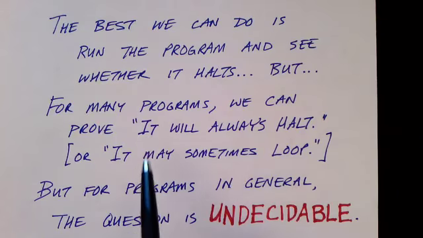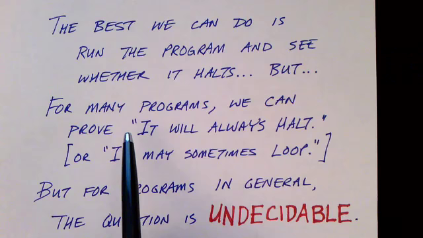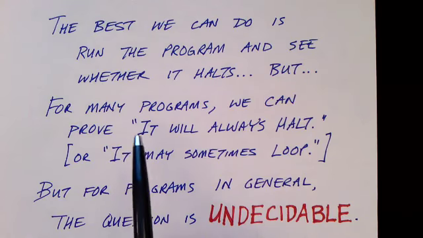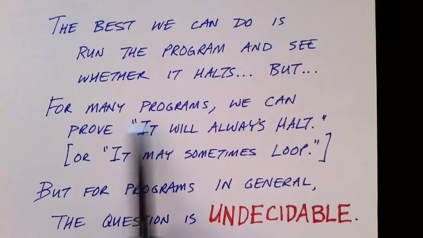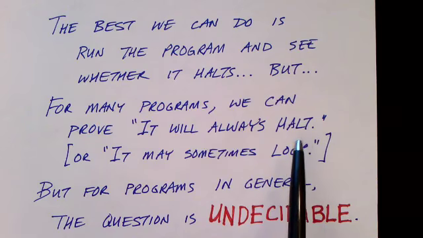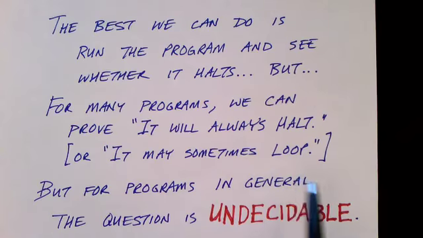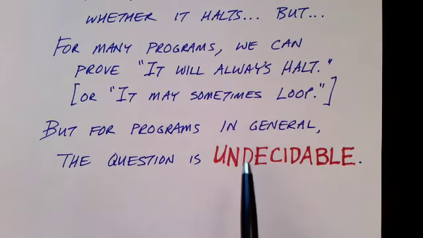So as I said, the halting problem for programs in general or for Turing machines in general is undecidable. But that doesn't mean we are at a complete loss, because for many programs, we can prove that the program will always halt. Or for other programs, we might be able to prove that it may sometimes loop. But for programs in general, the halting problem is undecidable.